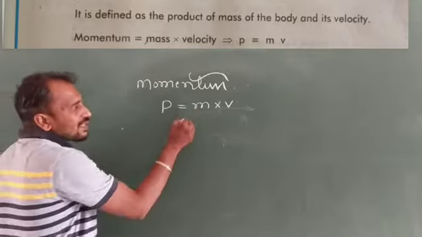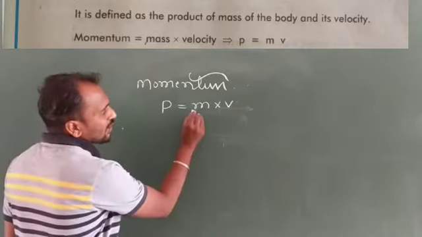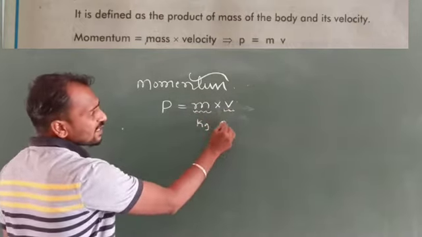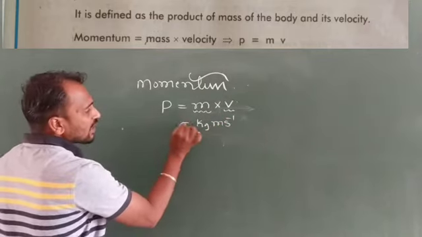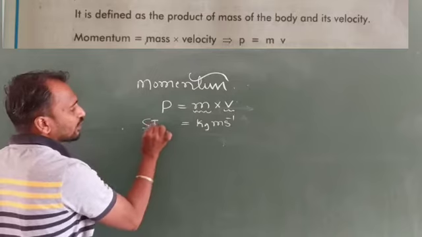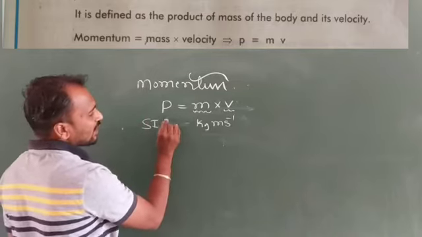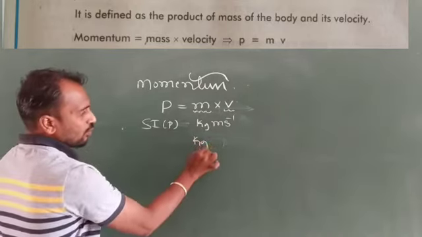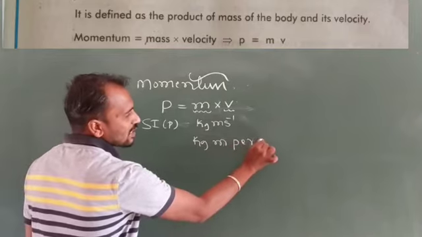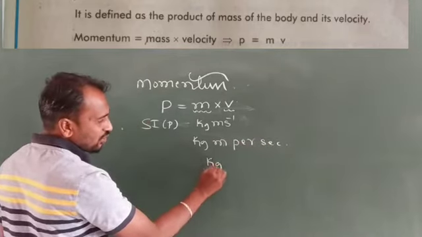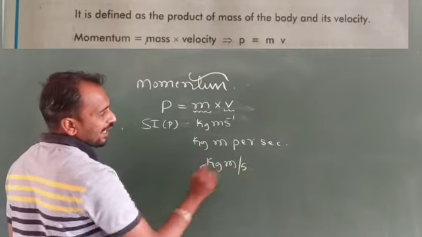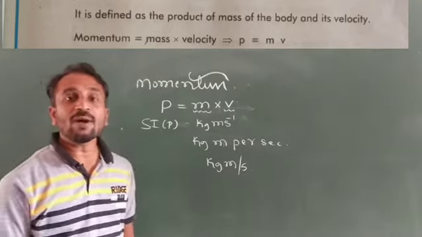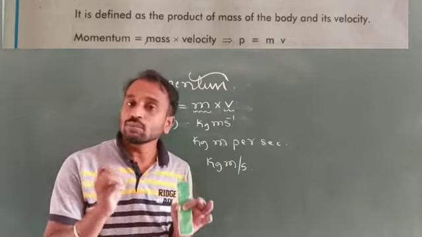Okay, so here is the SI unit of momentum. You already know that the SI unit of mass is kg and the SI unit of velocity is meter per second. So the SI unit of momentum is kg meter per second. So this one is the SI unit of momentum.